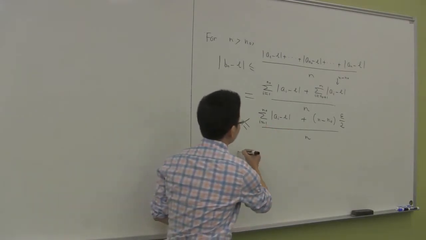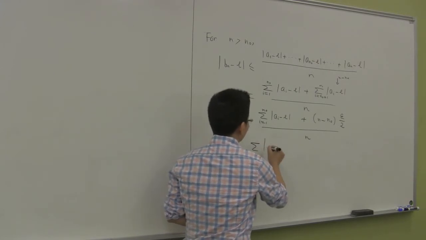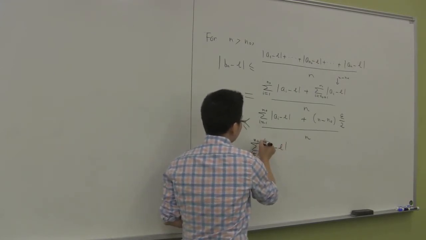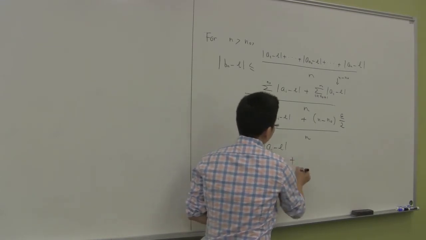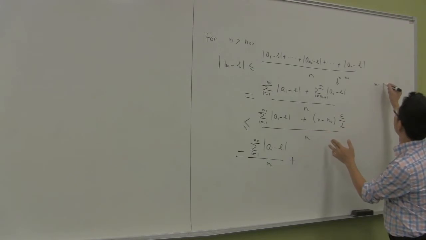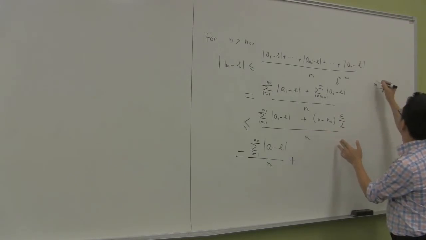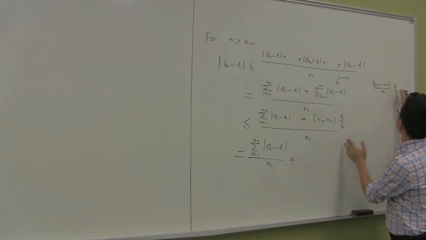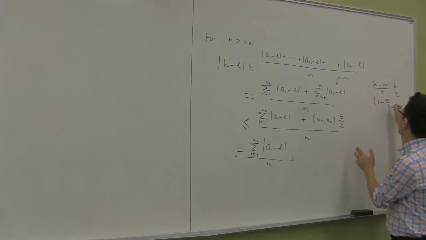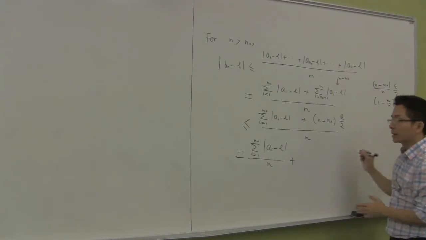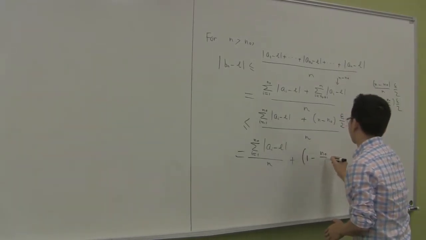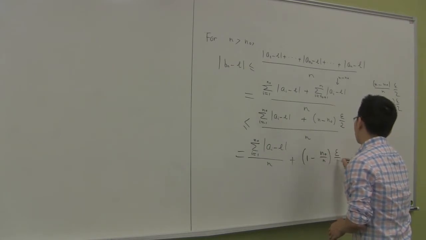This is equal to the sum of the absolute value of a_i minus L, where i runs from 1 to n0, over n, plus (n minus n0) over n times epsilon over 2, so it can be written as (1 minus n0 over n) times epsilon over 2.